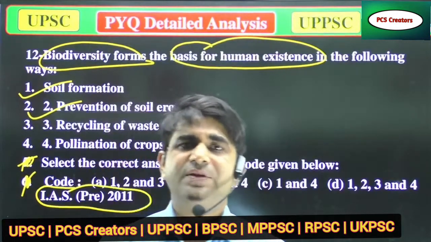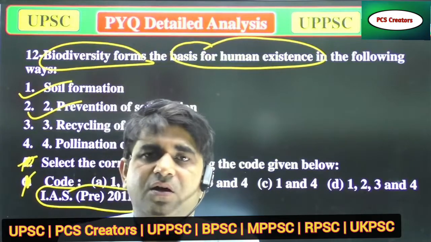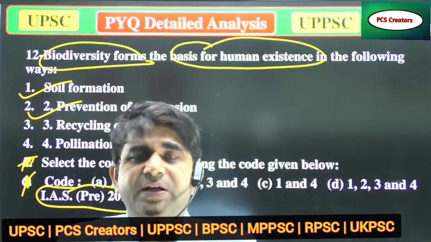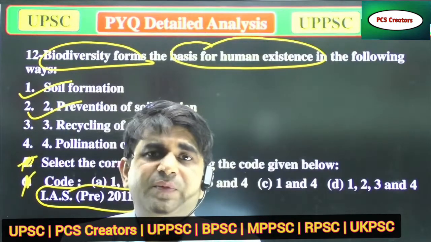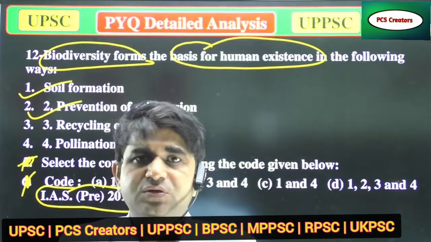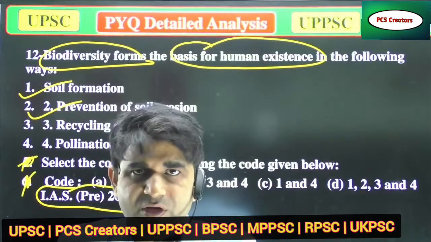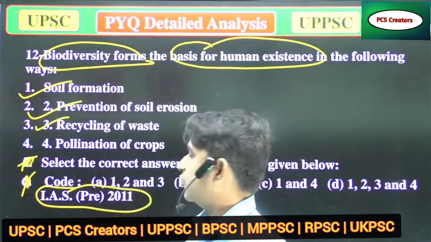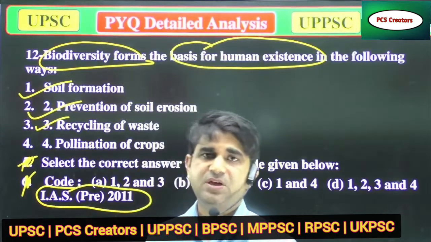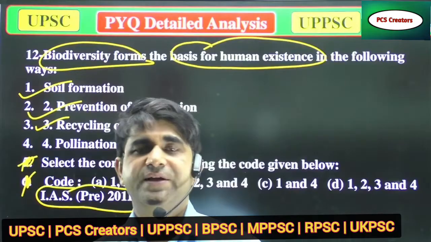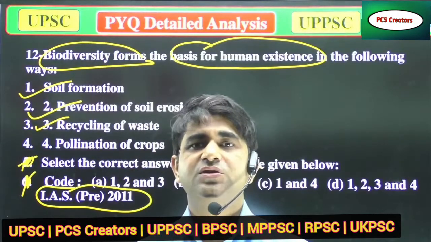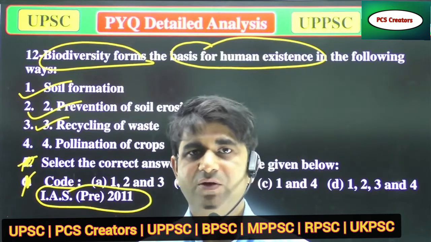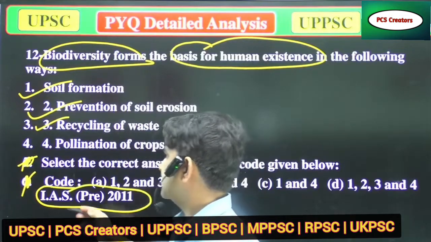It helps in the recycling of waste because when living substances are degraded, they are degraded with the help of decomposers, which are also found in huge biodiversity areas. So it is also the correct answer. Now, pollination of crops. Yes, pollination of crops is also affected by biodiversity, because when there is huge biodiversity, there are many moths and insects which help in pollination. So that is also the correct answer. Answer 4 is also correct.